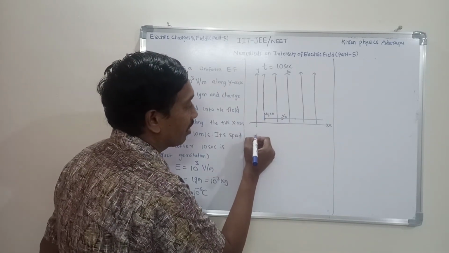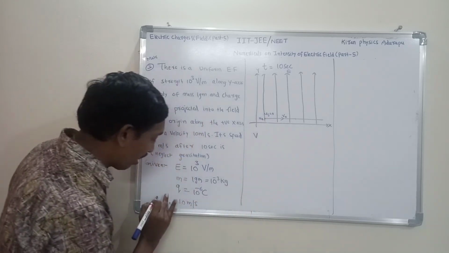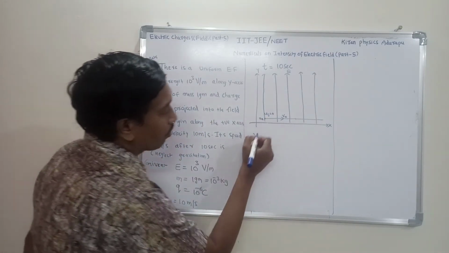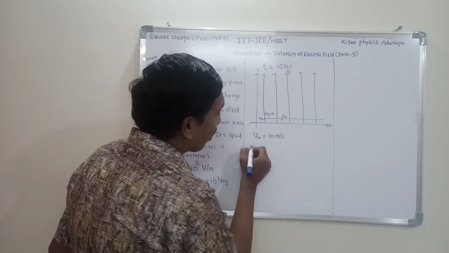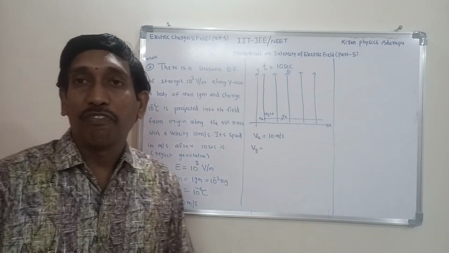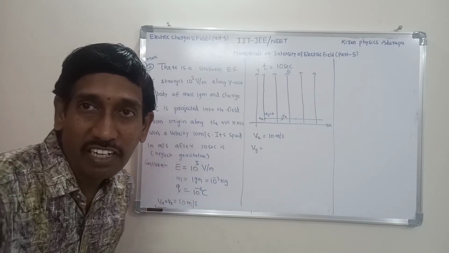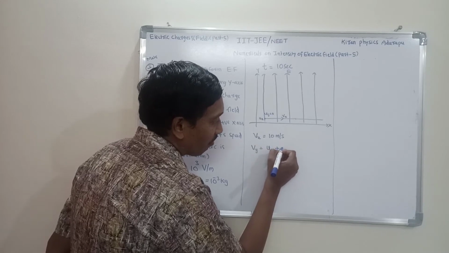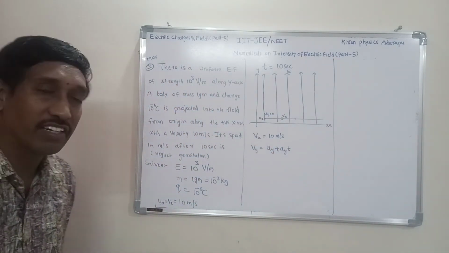First measure it here. Given vx at any point, ux is equal to vx, the same. So vx is equal, that's why consider 10 meters per second. What is vy? How to measure vy? Do you know the formula from the first kinematic equation? What is the expression for final velocity? Final velocity vy is equal to uy plus ay t is the formula. This is the expression for final velocity.